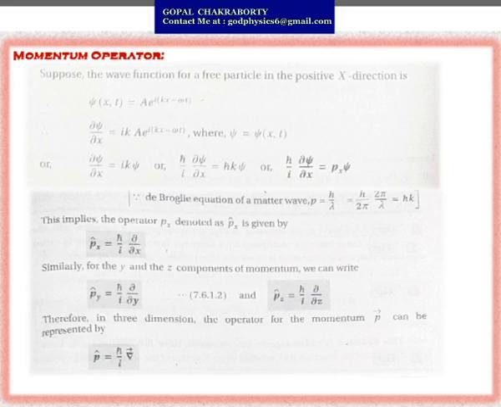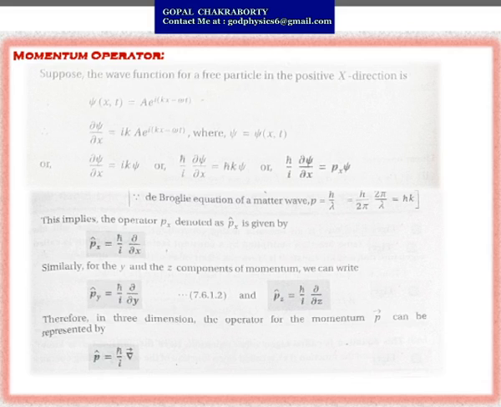So ħ/i ∂ψ/∂x equals p of ψ, where p is your momentum. So you can see here, you can write ħk, that is equals to p. How can you write this thing? As per de Broglie wavelength, you know λ equals h by p. So p equals h by λ.